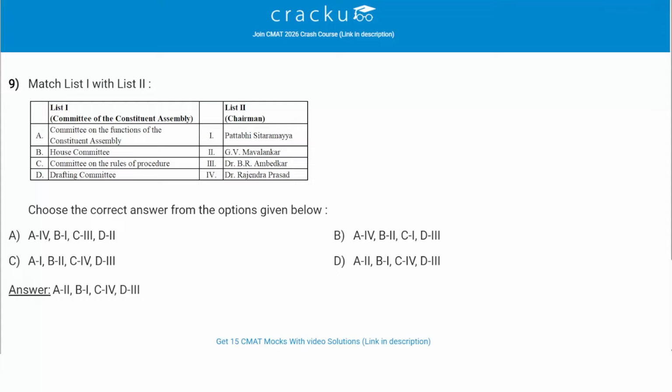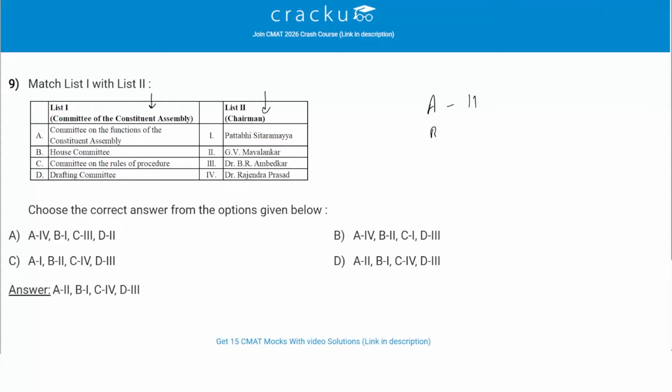Match list 1 with list 2. Again, this is a committee of the Constituent Assembly and these are the chairmen. So first is Committee on the Functions of the Constituent Assembly. This is headed by G.V. Mavalankar, which is A is matched with 2. So G.V. Mavalankar was the chairman of this committee which dealt with the legislative function of the Constituent Assembly once the constitution making work was finished.